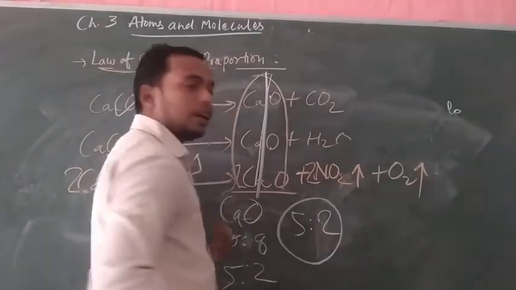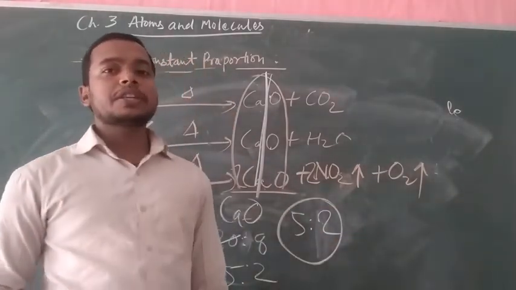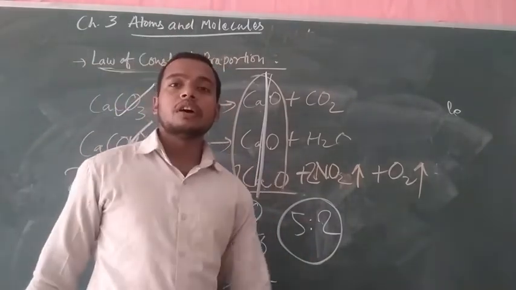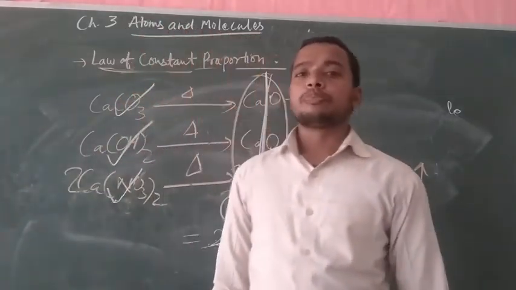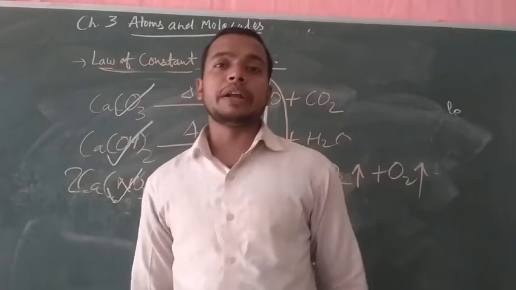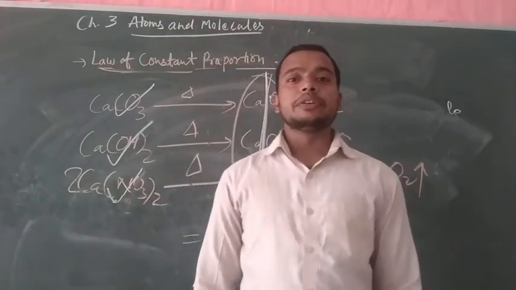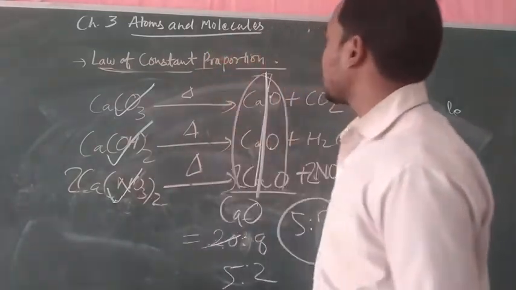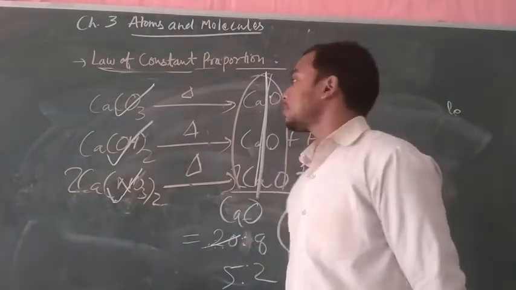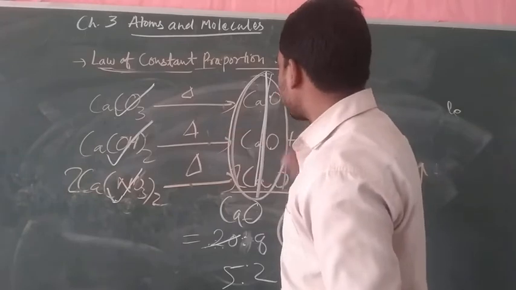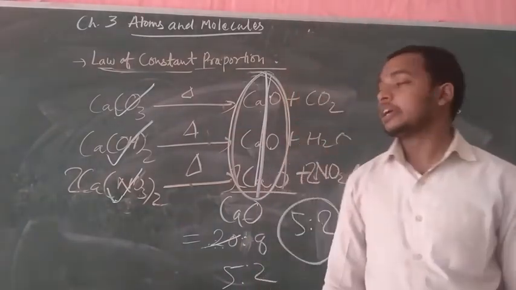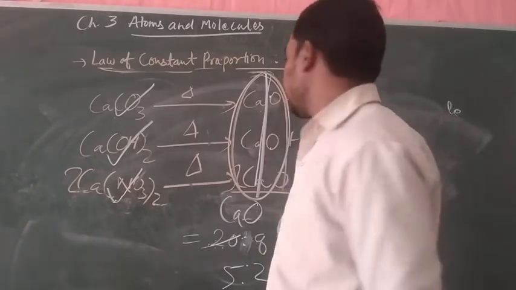In this way, we see that during a chemical reaction, the proportion of every element is the same. The proportion of two different elements is the same everywhere in the universe.